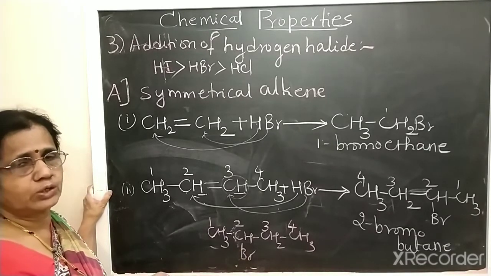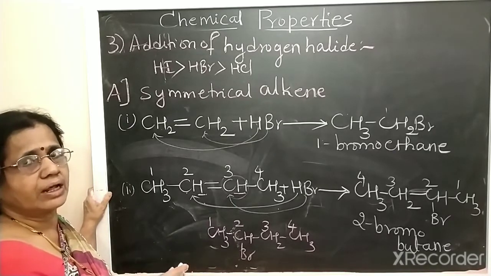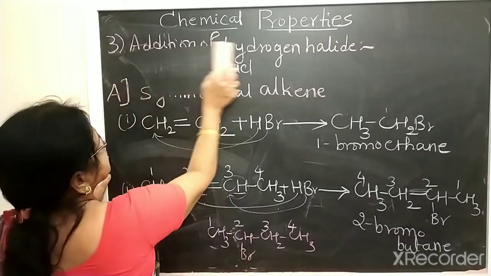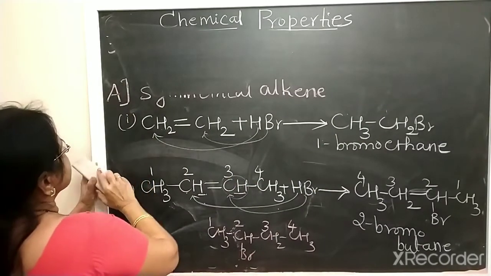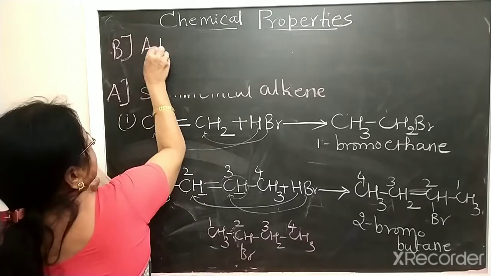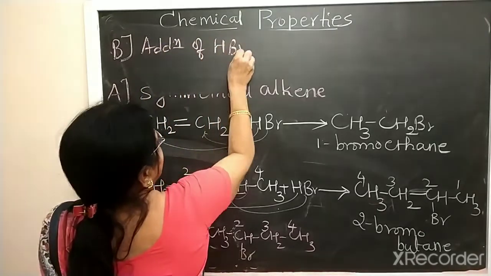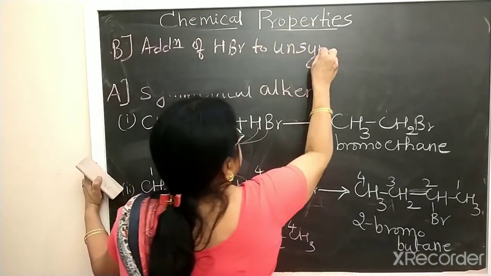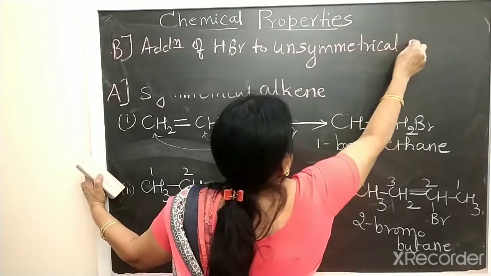Addition of hydrogen bromide, or addition of a hydrogen halide, how it takes place, that we study. So addition of a hydrogen halide to an unsymmetrical alkene. Coming to B, addition of HBr to unsymmetrical alkene.